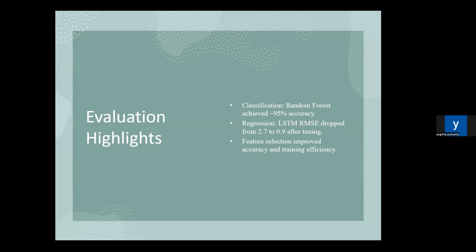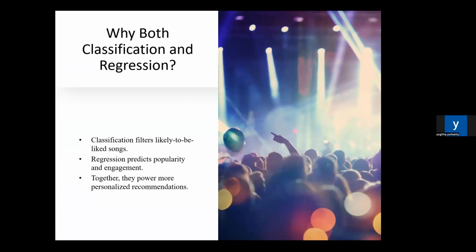This slide is about the evaluation highlights. We identified that the random forest achieved 95% accuracy, showcasing strong classification ability on mood-based features. The LSTM RMSE dropped from 2.7 to 0.9 after tuning, proving its effectiveness with sequence and time series data.